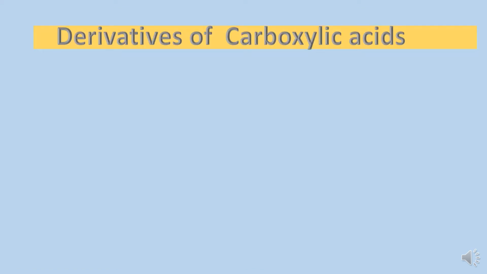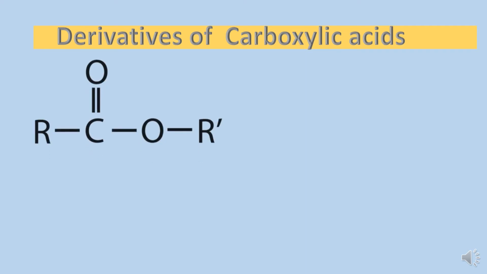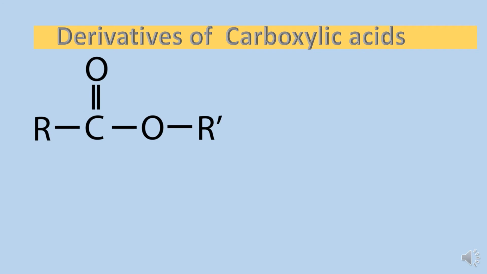Next, a few functional groups are known as derivatives of carboxylic acids, and they are derived by replacing the OH group or the hydrogen of carboxylic acids by some other groups. For example, the first one, RC double bond OR dash. Here, carboxylic acids have the RCOOH group.